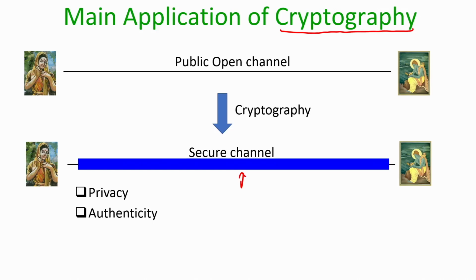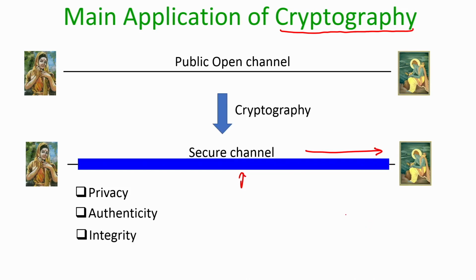We also need the authenticity property, namely any message or any packet which is coming to Sita should have a proof that indeed it came from the person called Ram, and in the same way for any packet which goes to Ram, there should be a mechanism to verify that indeed that packet came from the person called Sita. So, that is a rough definition of the authenticity property.